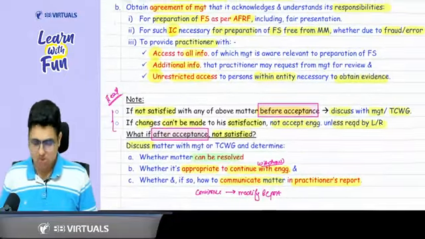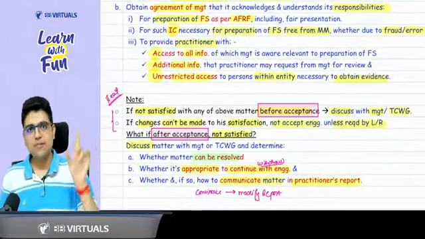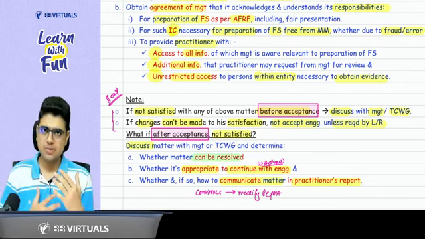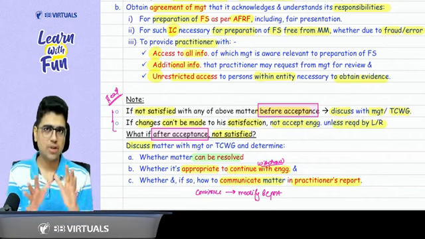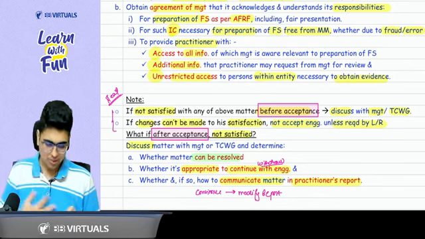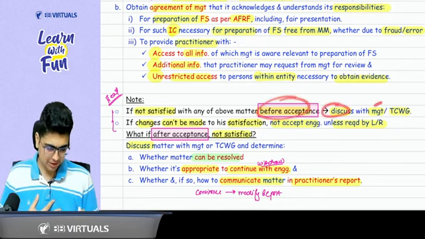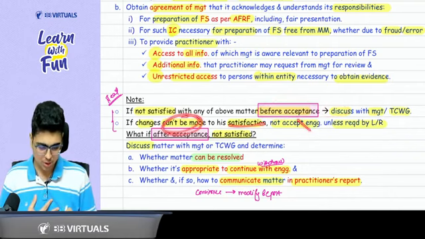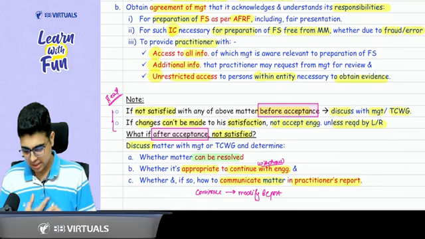Then see whether the matter can be resolved. If it can't be resolved, then you can withdraw. That means you will question your ability to continue with the engagement. If you are not withdrawing, then consider the impact on the report, and how to communicate the matter in the practitioner's report. Simple points, sir. Then we covered another topic, which was similar to SA 210, agreeing the terms of engagement. Let's quickly read it through from the book. Easy topic.